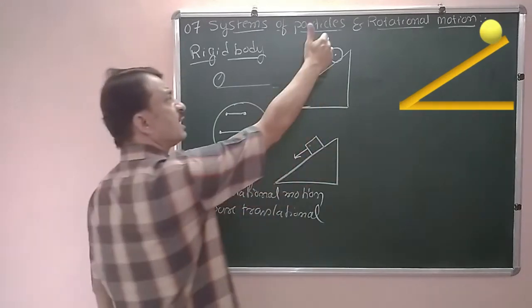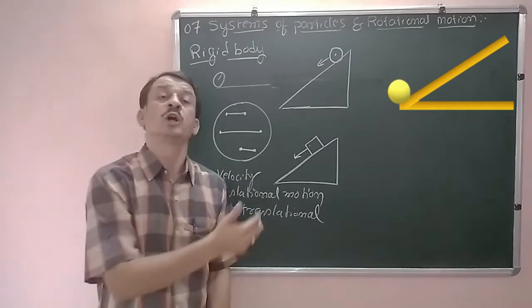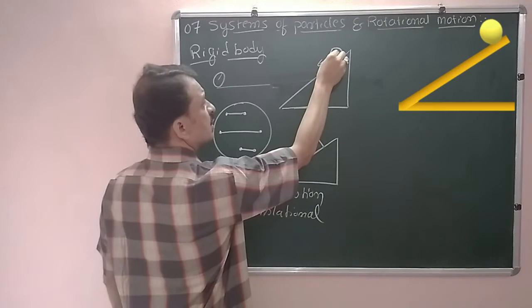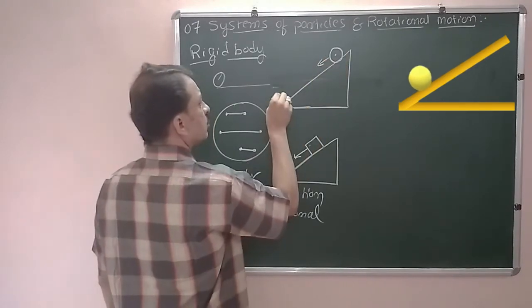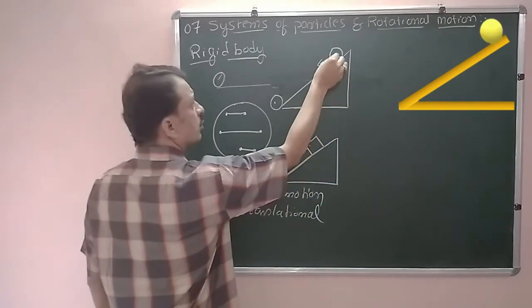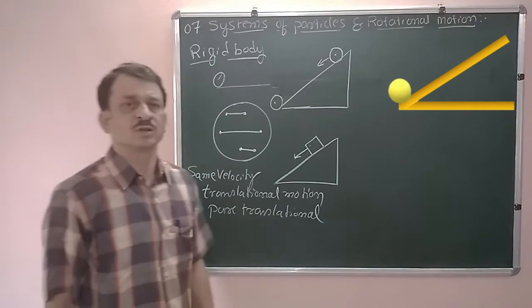If I place it on an inclined plane, what happens? It is going to roll down. Initially it is at this top position. After rolling down, it comes to the bottom. Therefore, it has a translational motion, obviously.